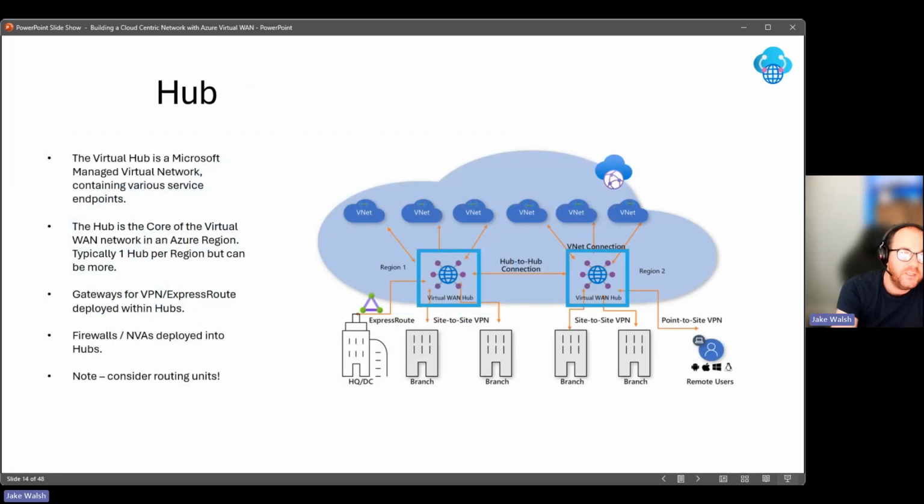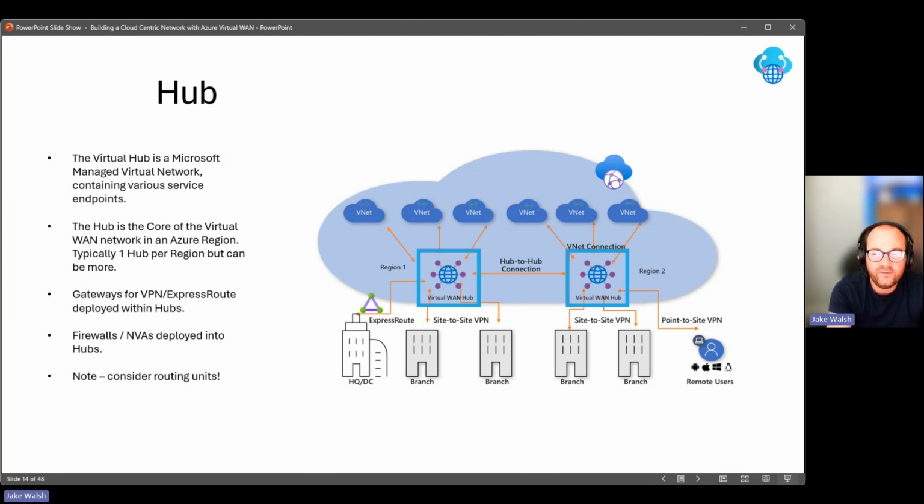So a hub is a managed Microsoft virtual network, contains various service endpoints, and think of this really as replacing the hub in those hub and spoke models. So it's the core of that Virtual WAN network. Typically one hub per region. You may have more if you're operating multiple VWANs, multiple virtual WANs, sorry, I should say. And gateways, for things like VPN and ExpressRoute, are deployed within those hubs. Firewalls and NVAs are also deployed within those hubs as well.